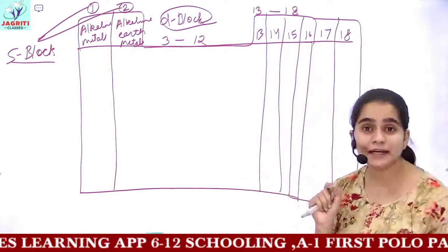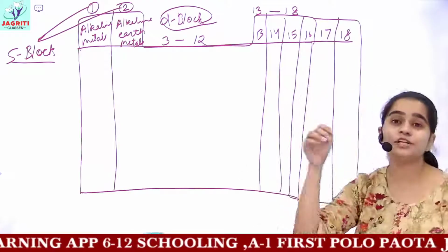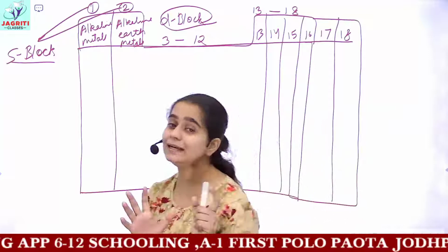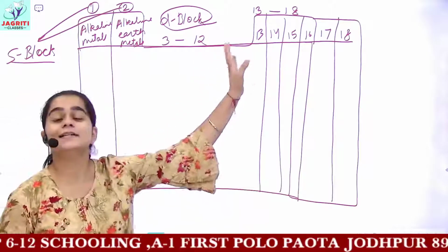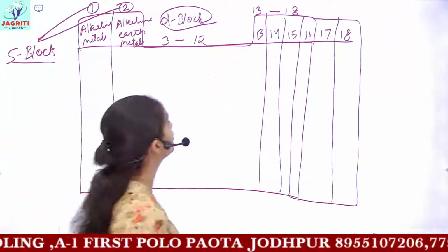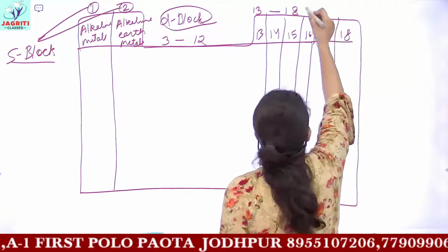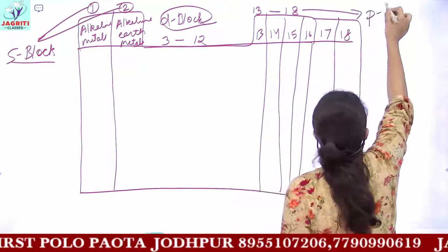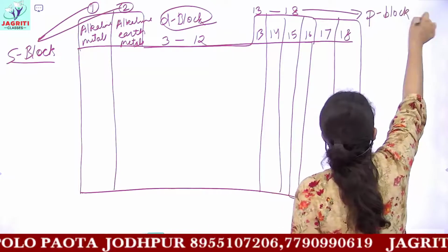And as Mendeleev divided all these groups into subgroups, Moseley didn't divide these groups into further subgroups. No groups were further divided into the subgroups. So this is your 13 to 18 group elements belong to your P block.